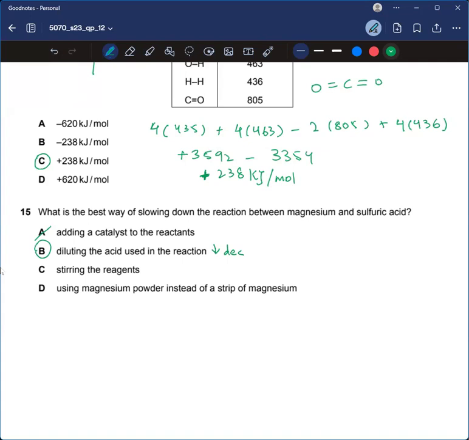So, stirring the reagent. Stirring would cause the particles to move more rapidly, because we have stirred them, due to which their kinetic energy would be increased and more collisions would occur, and therefore successful collisions would also increase. So this is also incorrect. Using magnesium powder instead of a strip. Powdered magnesium means larger surface area, so it is also incorrect.